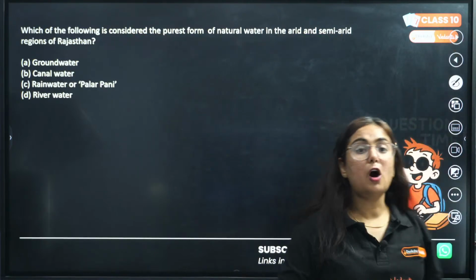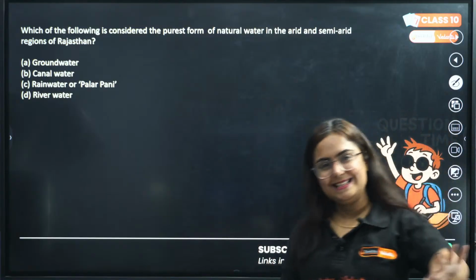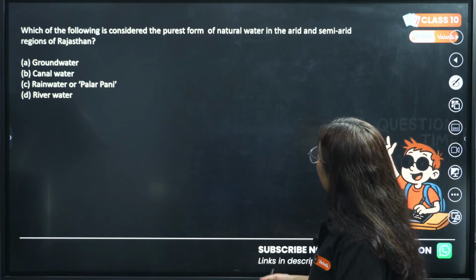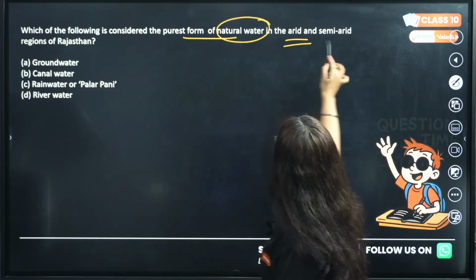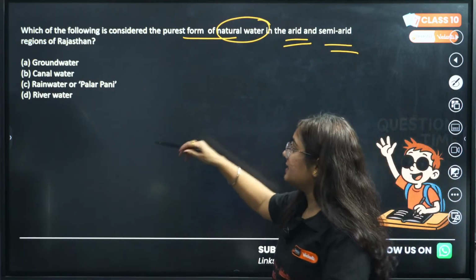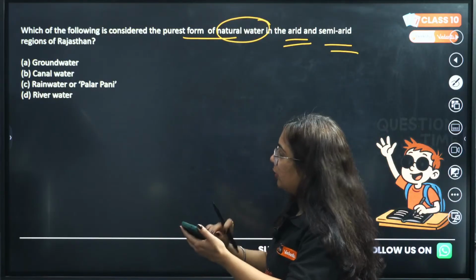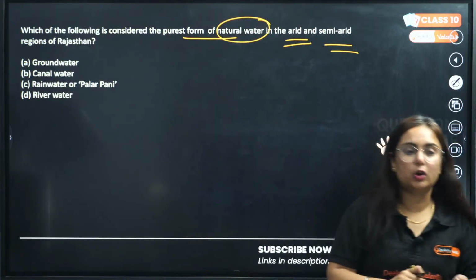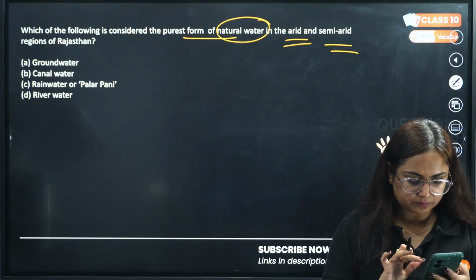And this was a question from which chapter? Water resource. Another question in front of you, easy one, easy peasy. Which of the following is considered the purest form of natural water in arid and semi-arid region? We just studied it. Option A, groundwater, B, canal water, C, rainwater or palar pani, or D, rainwater. What do you think is the correct option to this question?